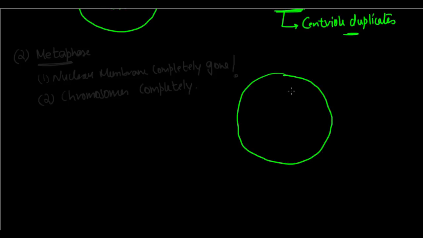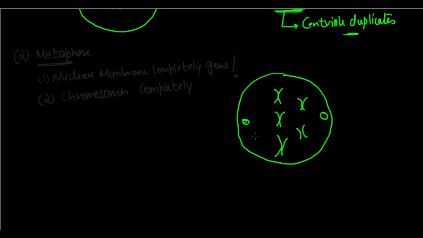And you will see that during the metaphase, each centriole goes to each end of the cell. So one centriole on each end of the cell during the metaphase. And now as we saw earlier, the chromosomes have come out, they've condensed, and the nuclear membrane is completely gone, right? That's what happened.